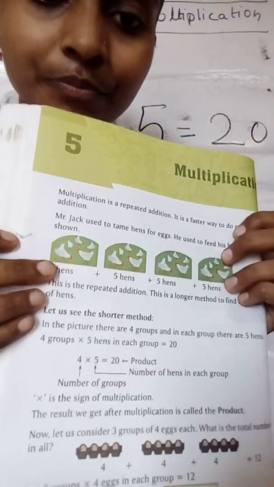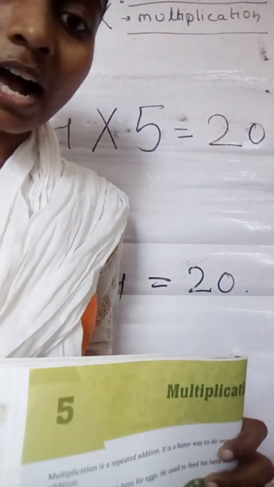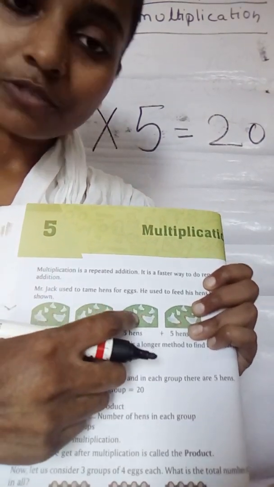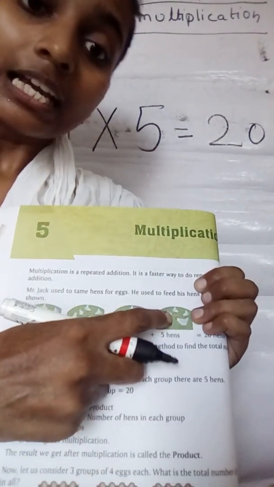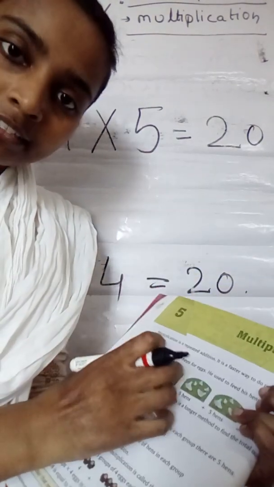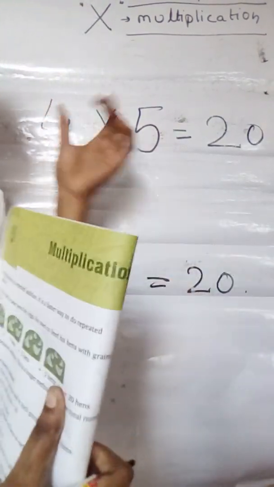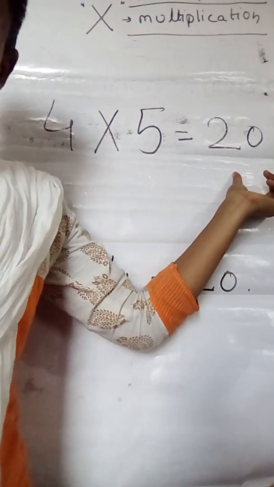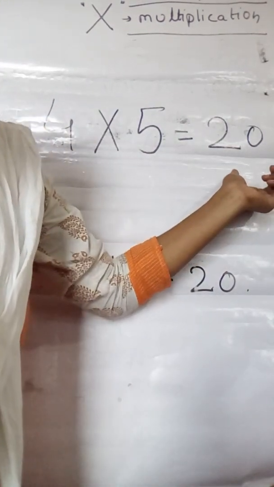Now see, total how many hens? 20 hens. Now children, if we see 5 hens here: 5 plus 5 is 10, 10 plus 5 is 15, 15 plus 5 is 20. So children, if we add these numbers it takes time, and if we read the table, 4 5s are 20, then 20 hens, right?